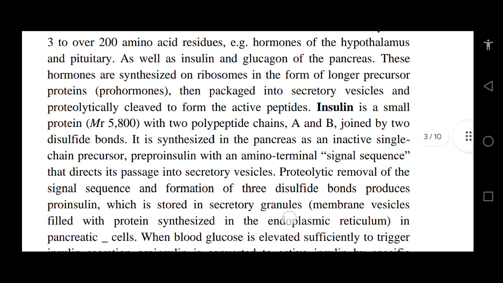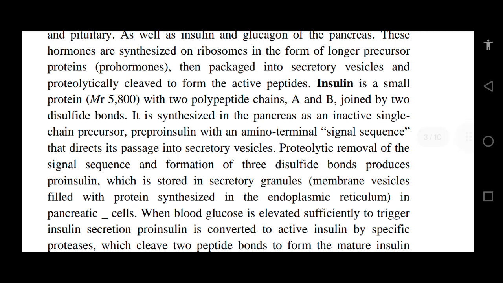Insulin is a small protein, Mr 5800, with two polypeptide chains, A and B, joined by two disulfide bonds. It is synthesized in the pancreas as an inactive single-chain precursor, pre-pro-insulin, with an amino terminal signal sequence that directs its passage into secretory vesicles.